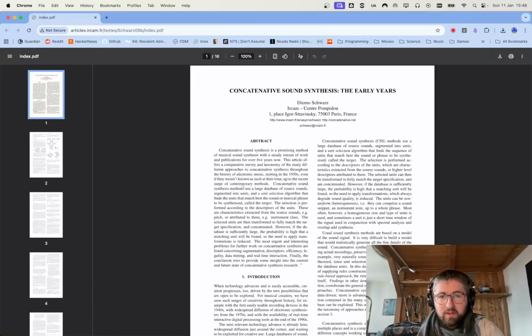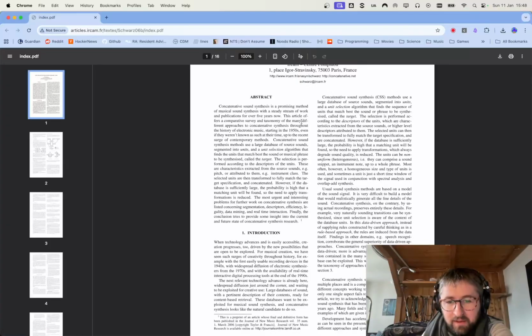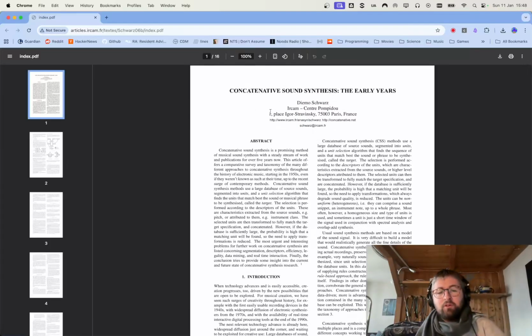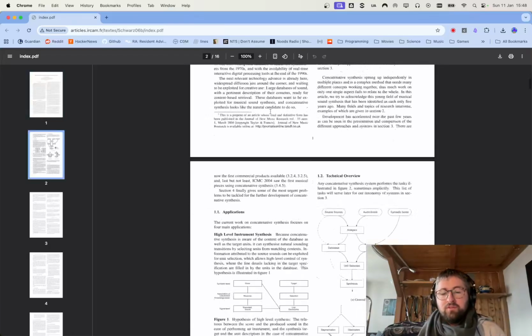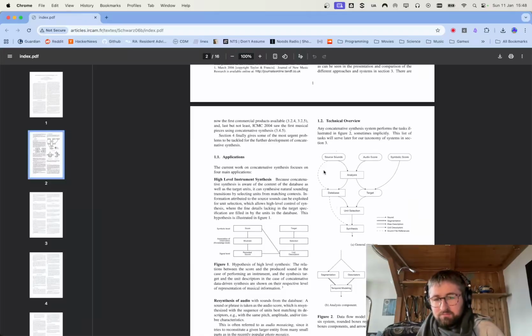so in the meantime I'll just show a bit more of where I got this idea from. I was reading this paper from a guy called Diemo Schwarz at IRCAM, and he's talking about the origins of this kind of thing and what you might want to do with it, and how this is basically roughly what I'm doing as well in the code.